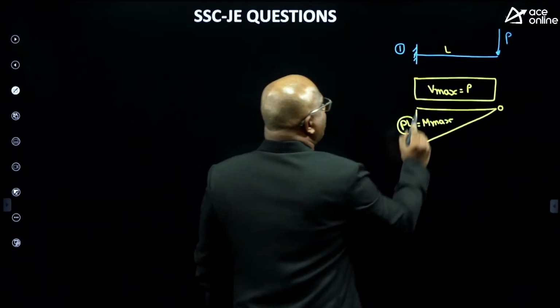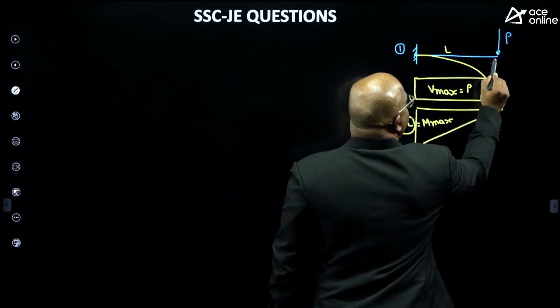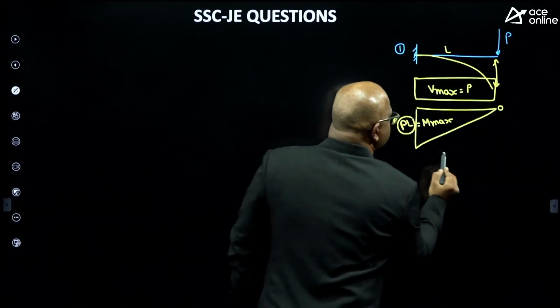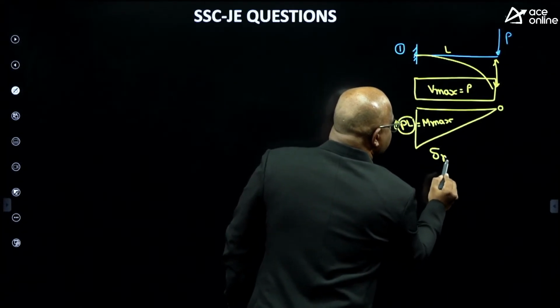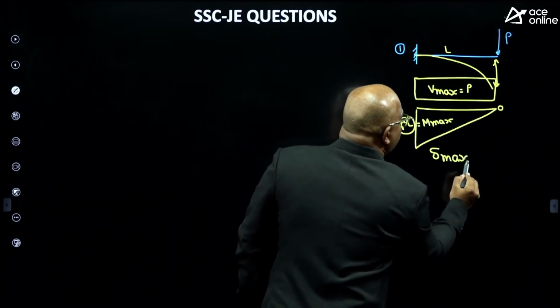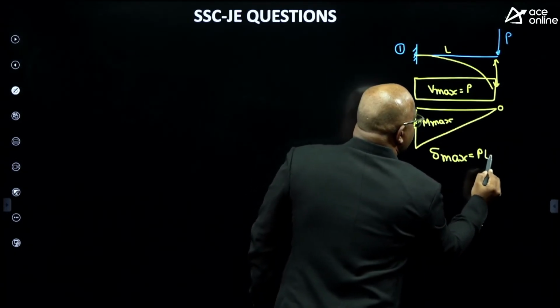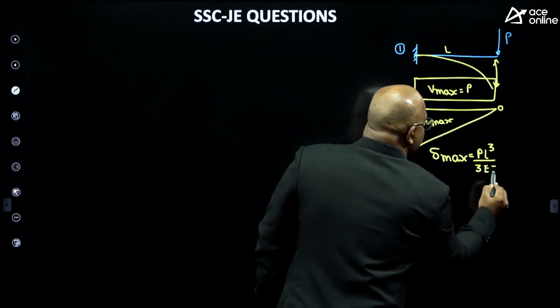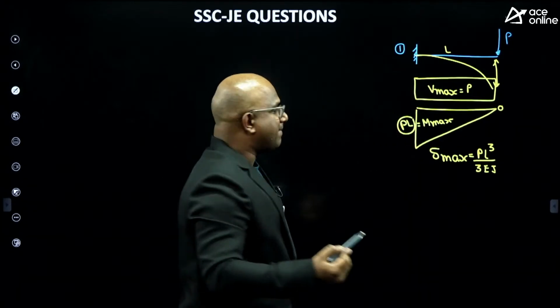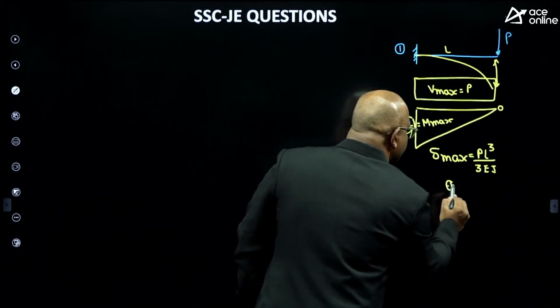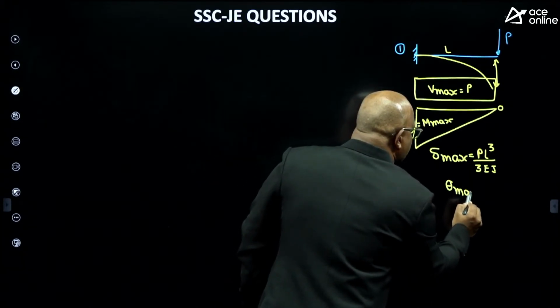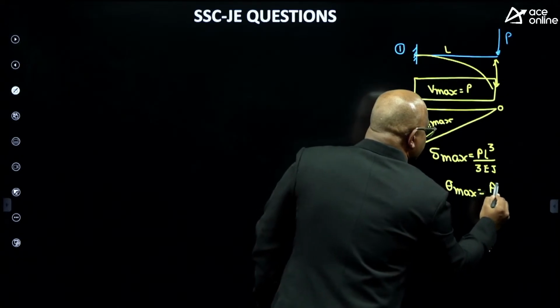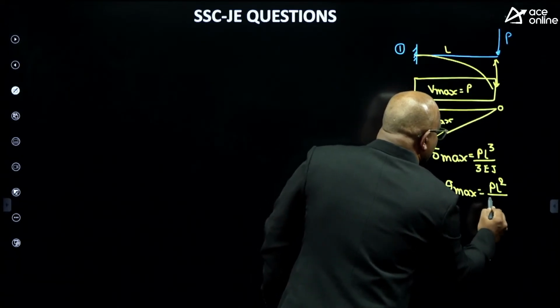Next, you need to remember two other formulas also, guys. That is maximum deflection. Delta max in this case equals PL cube by 3EI. This is the maximum deflection. And maximum slope, theta max equals PL square by 2EI.